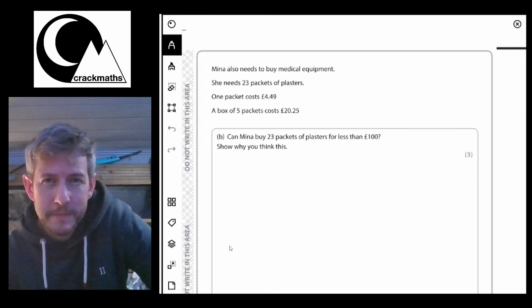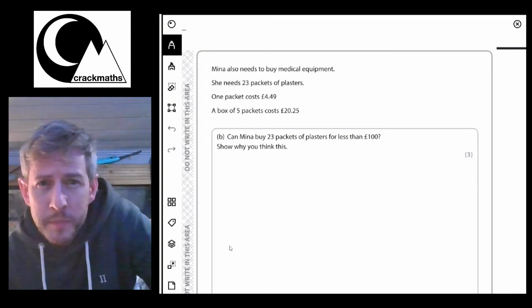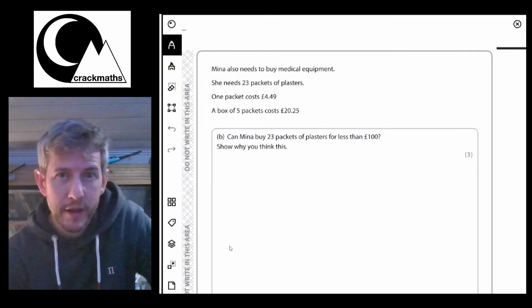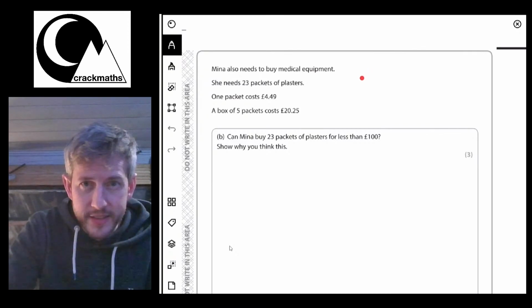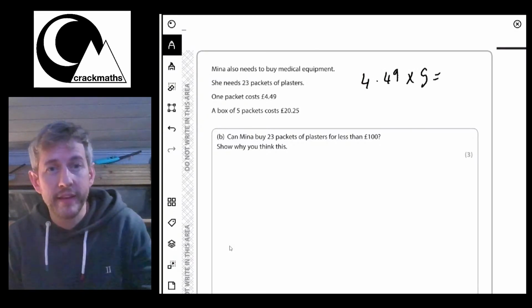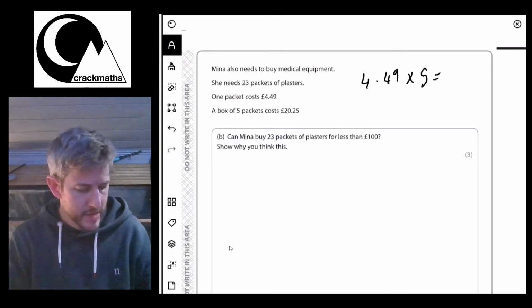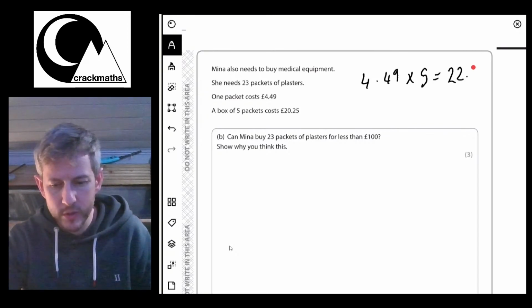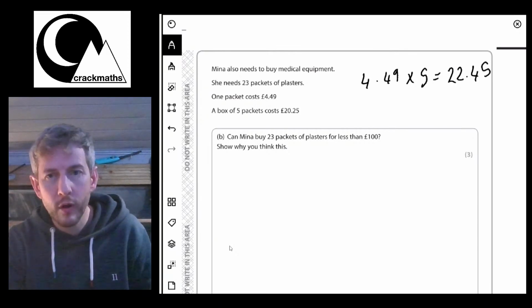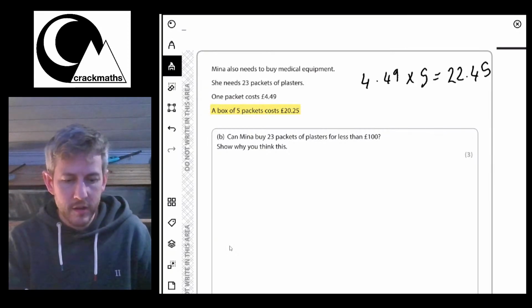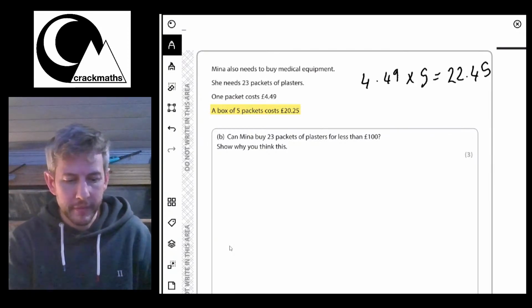Right, so if I look at this, I suspect that it's cheaper to buy the packets in packets of 5. I'm just going to check on my calculator here. I'm going to do £4.49 times 5 just to see what that gives me. Okay, so £4.49 times 5, and that equals £22.45. Okay, right, so I know that it's definitely cheaper to use this deal. So I'm going to get up to 20 in 5.